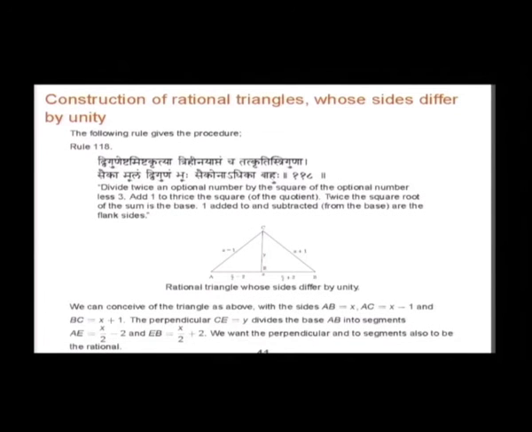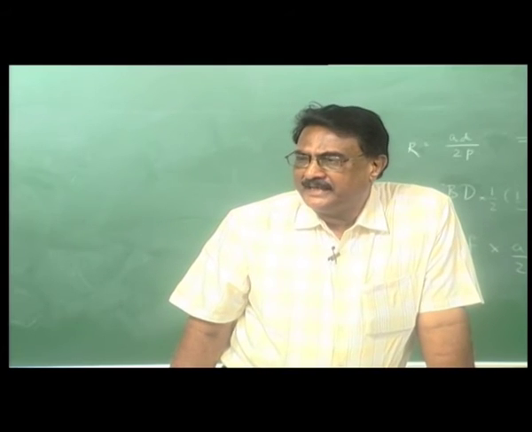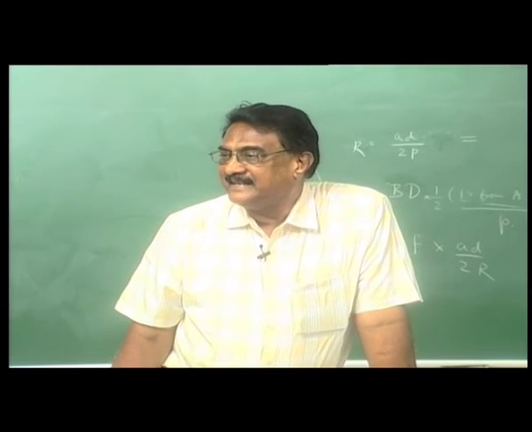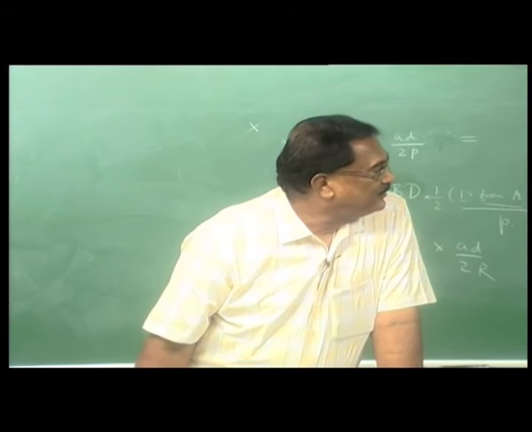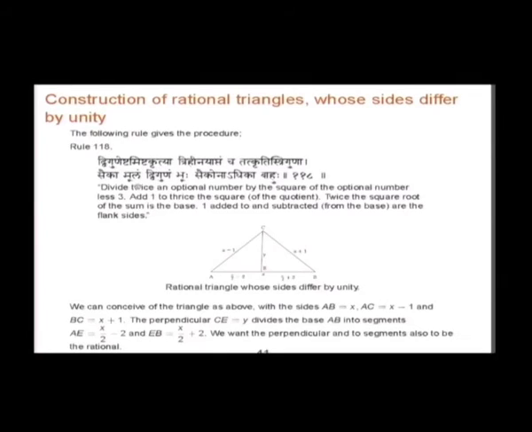Then he gives a very interesting result, construction of rational triangles whose sides differ by unity. So, he says that, what we want is a triangle with sides x minus 1, x, x plus 1. Where all the sides are integral, you can say what is so great, because you can choose any x, and a triangle is determined by 3 sides. But what he wants is that all the perpendicular segments should also be integral. So, that is what he is doing.